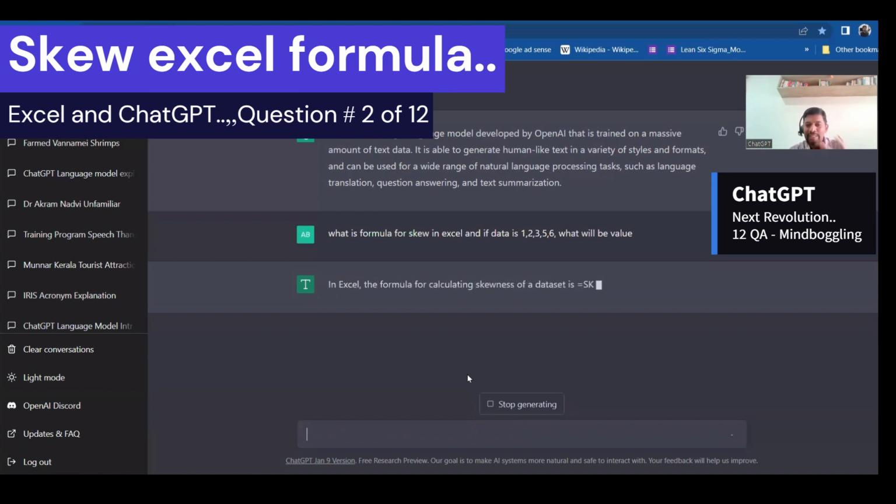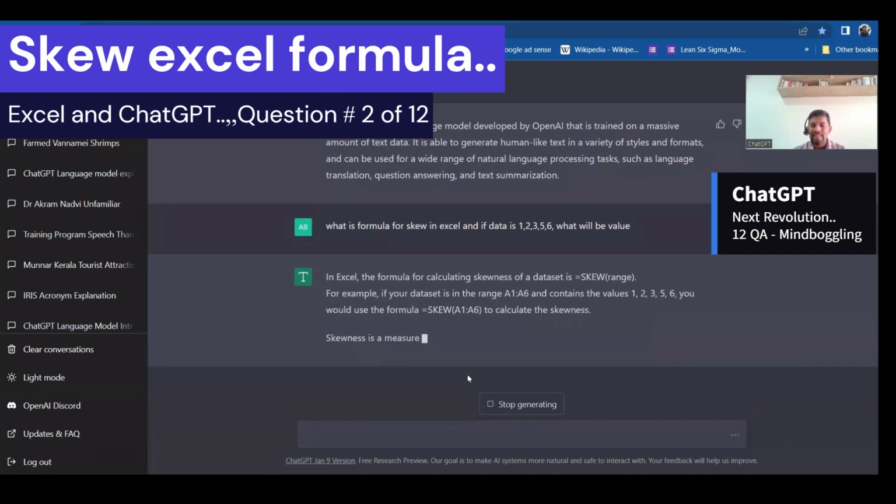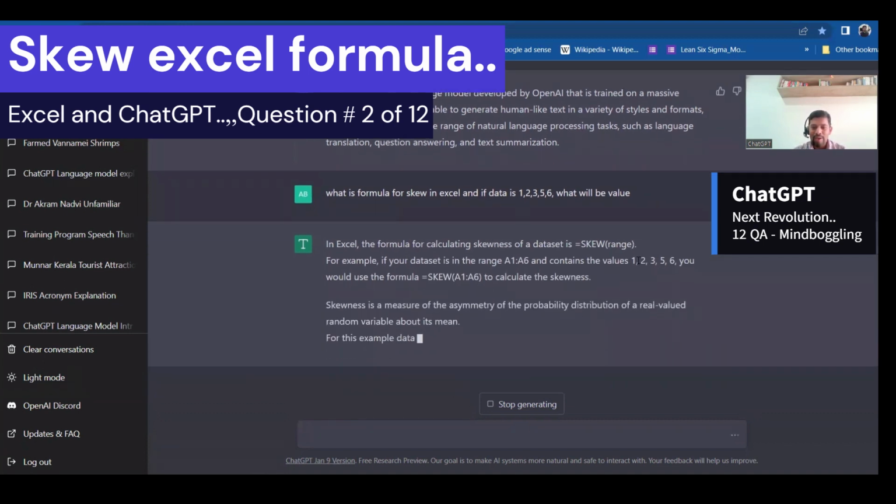Okay, so it has given that formula. First it has given the formula equal to SKEW. So in this case I have just given this one, and let's do the same thing in Excel as well.